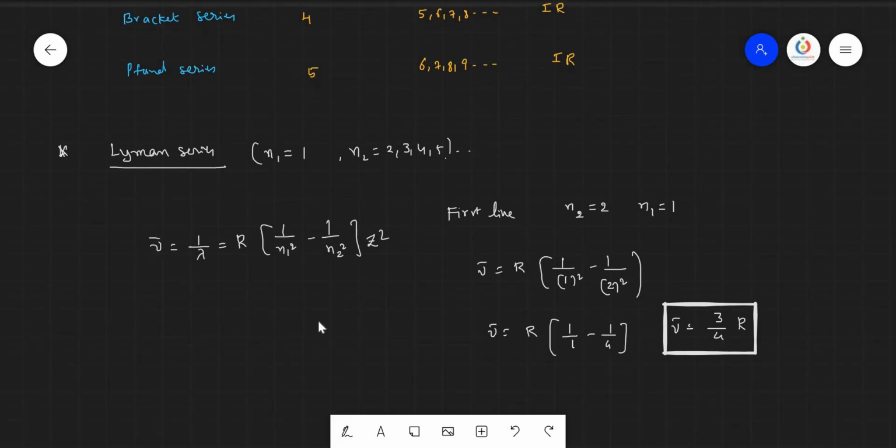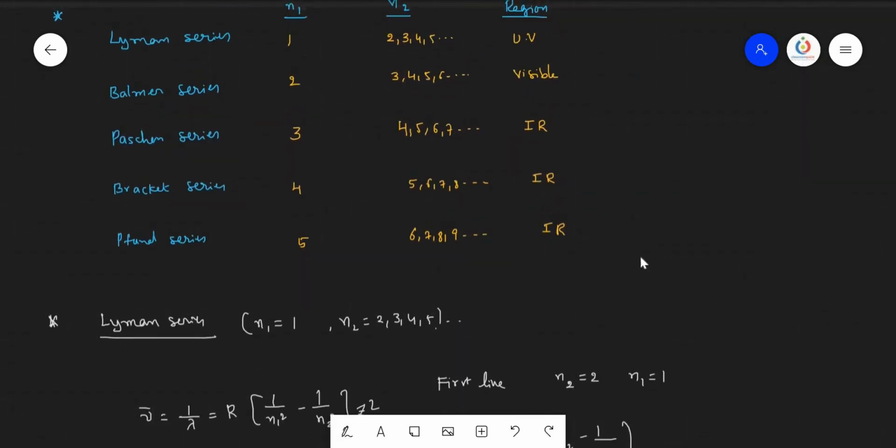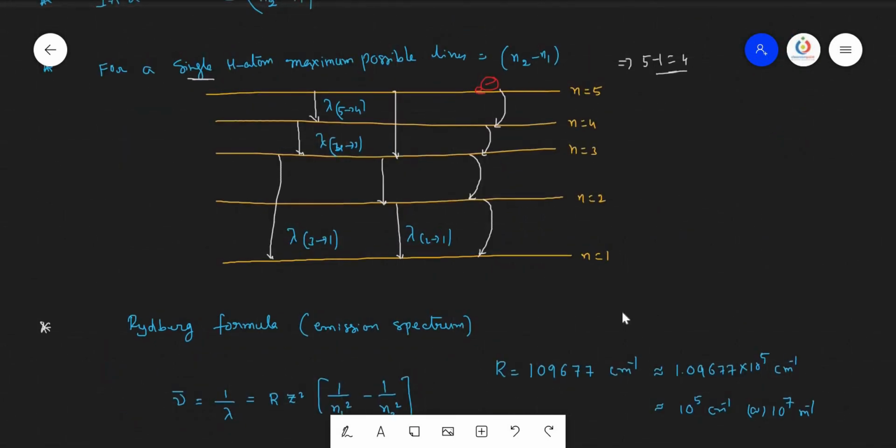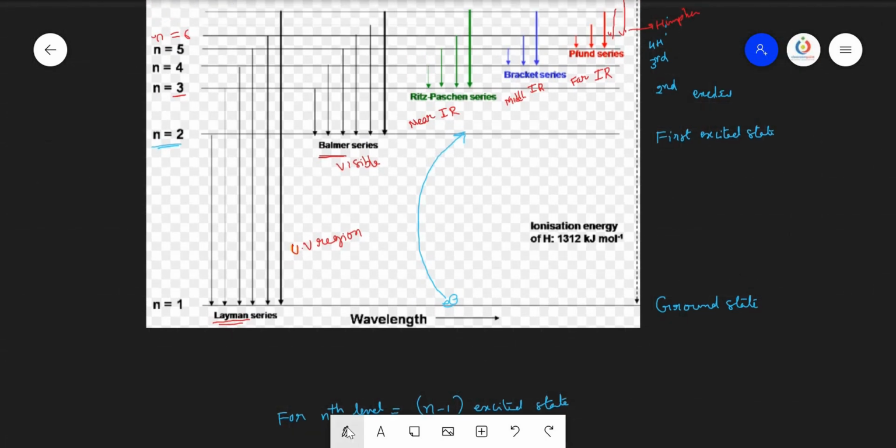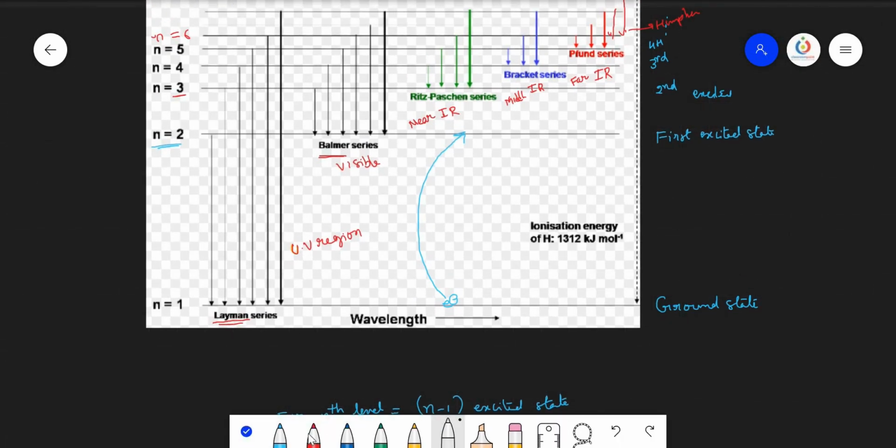Now let us see here. Similarly, for the second line and third line also we can calculate. I forgot one point here. In any series, the first line is always called the H alpha line, and the second line is called the H beta line. The third line is called H gamma, then H delta, H epsilon, and it continues. Up to the third line it is important. So alpha, beta, gamma: 1, 2, 3.